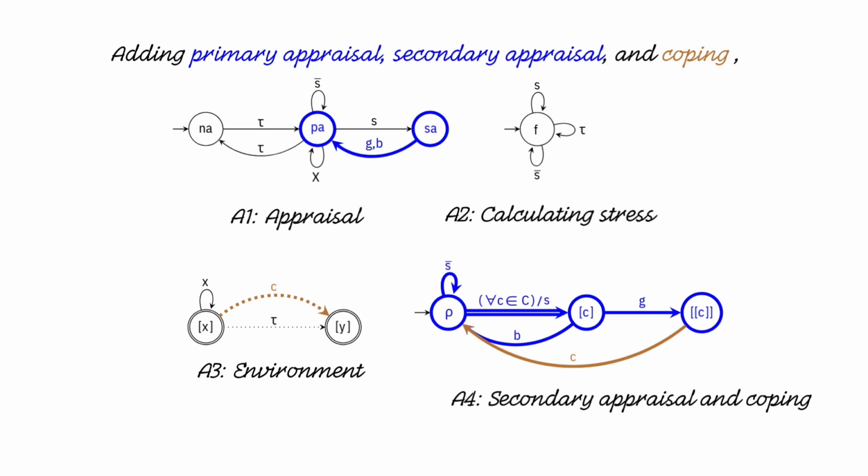Once a strategy is deemed good, we model a very simple decision-making mechanism, which is that I immediately take that action. Now I take the transition labeled by C in brown, which will then affect the environment and will allow me to move the environment from one state to another. This brown transition models the action of coping strategies on the environment. Let us note that here we could have modeled any decision-making theory.